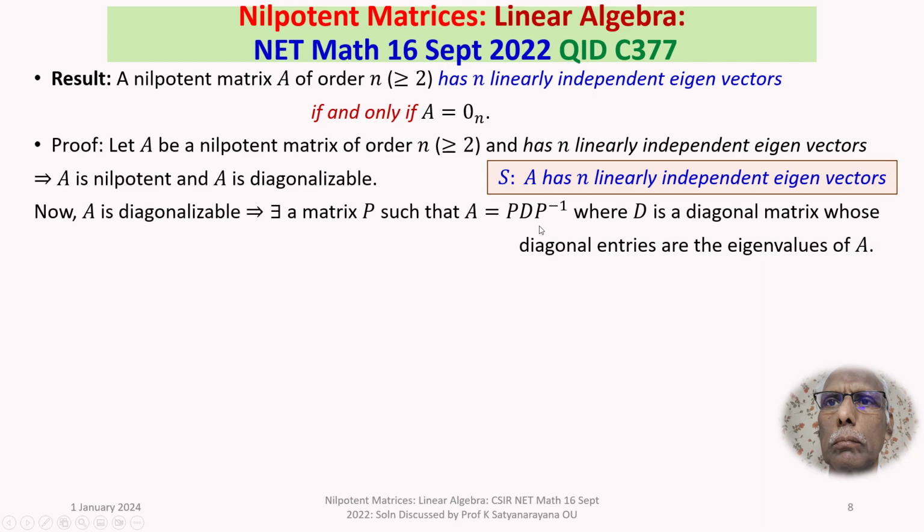But what is A? A is nilpotent. And what do you know about its eigenvalues? All eigenvalues are 0. So, since A is nilpotent, all its eigenvalues are 0.